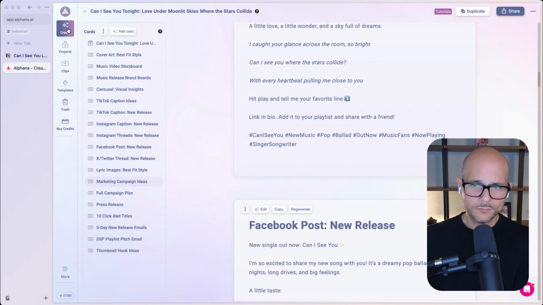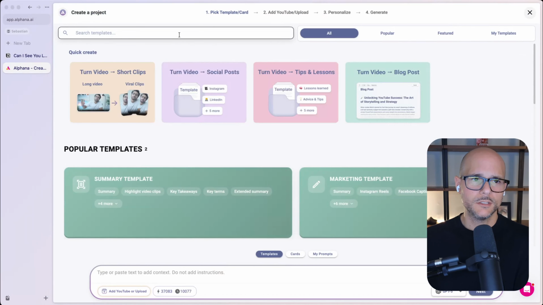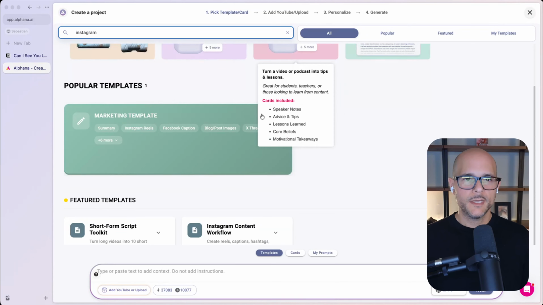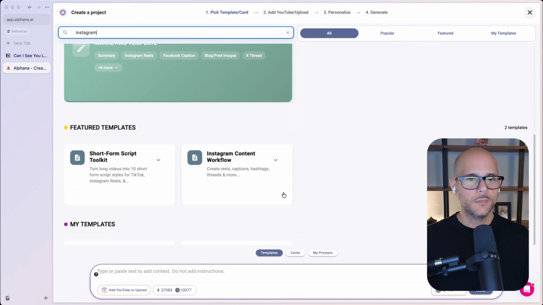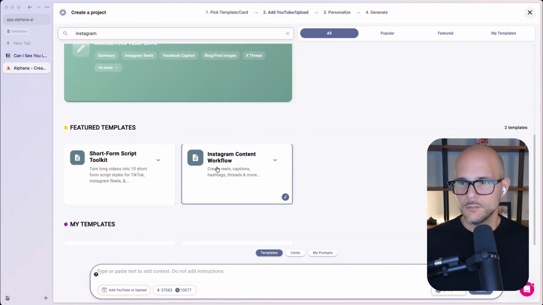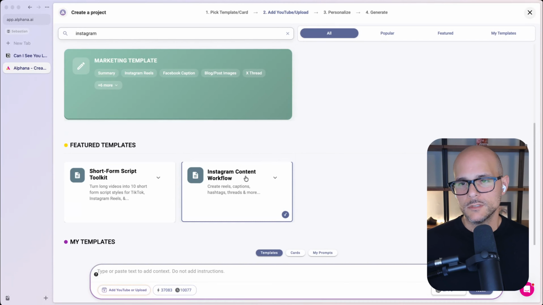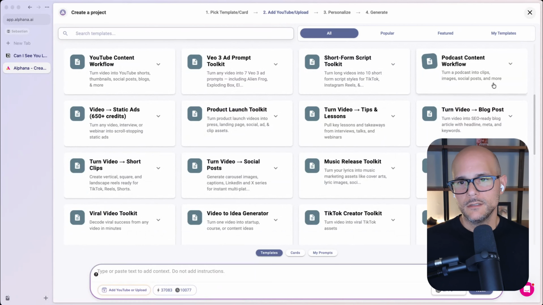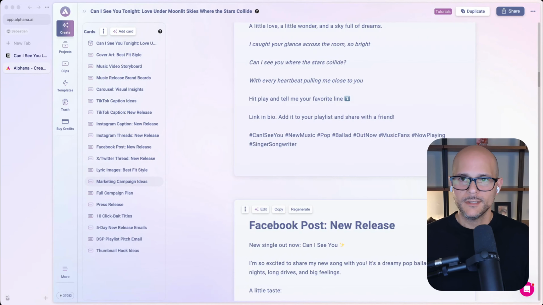You'll see what works. Not only that, but if you're looking at creating content just for Instagram, if you go to our templates and you type Instagram, yes, we create Instagram content in some of these, but we have an entire workflow called Instagram Content Workflow. And that'll generate things from like Instagram threads, Instagram captions, hashtags, carousels. So this one's a very Instagram focused project template in case you wanted to use it. But again, because this works with multiple use cases, there's a lot of content in here that could be used cross-platform. All right, so that's pretty much what I have for you today.